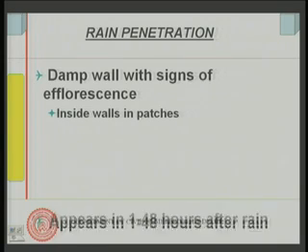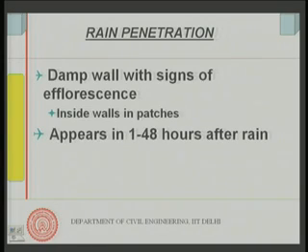Efflorescence is nothing but soluble salts. Moisture enters into the wall and evaporates from the surface, bringing the salts up to the surface, but the moisture itself evaporates, liquid water becoming vapor, leaving the salts at the surface. So, you get white patches, marks of patches, and this must be quite common in many walls. Most of you might have observed it in many places, because this is a common phenomenon. So, damp walls with signs of efflorescence, usually inside walls in patches, is what you will see, and normally they will appear just after the rain, 1 to 48 hours after rain.